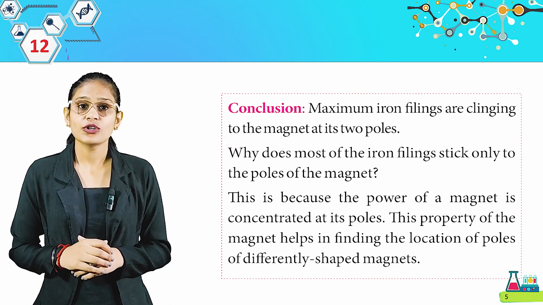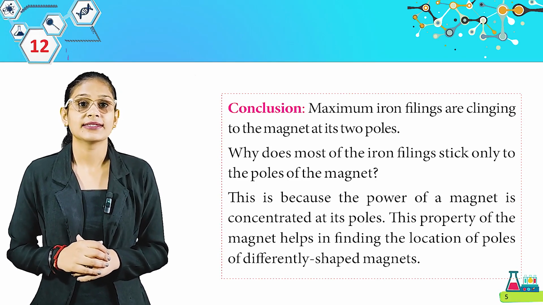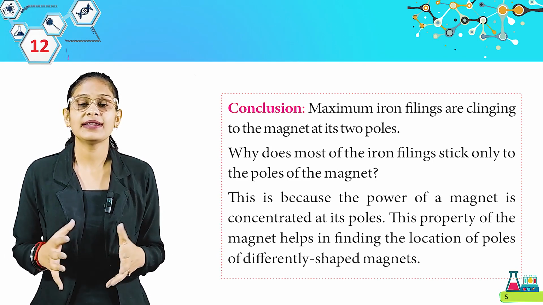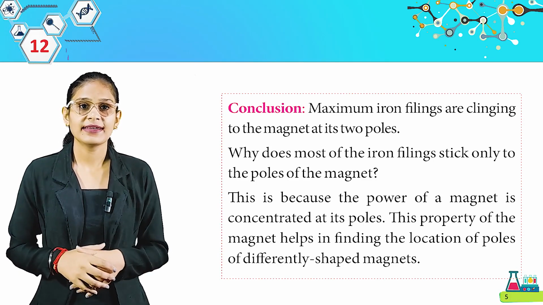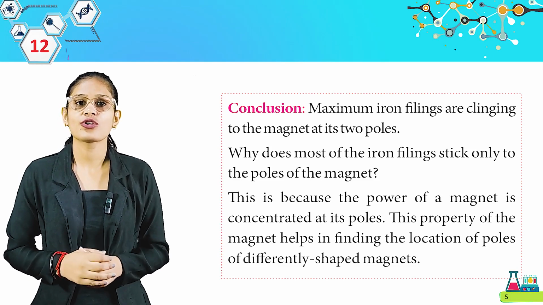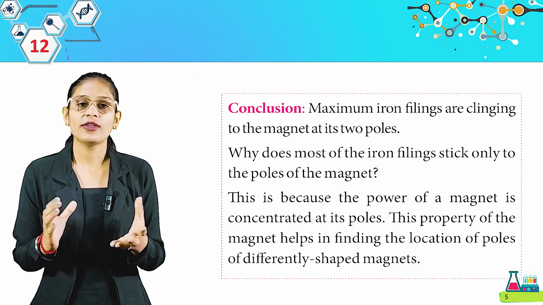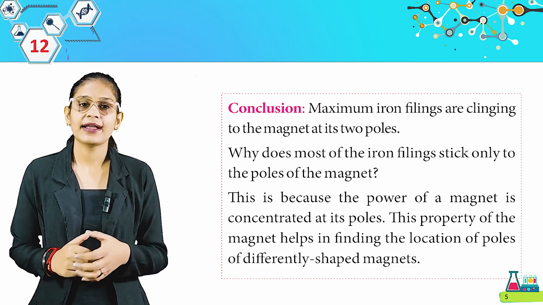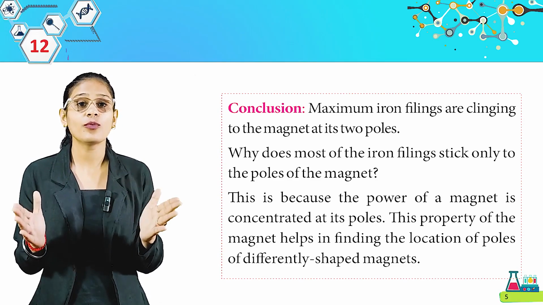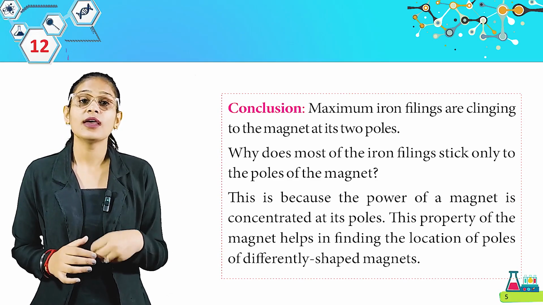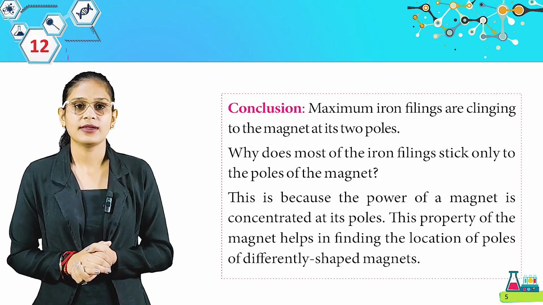Here is the conclusion. Maximum iron filings cling to the magnet at its two poles. Why does most of the iron filing stick only to the poles of the magnet? This is because the power of a magnet is concentrated at its poles. This property of the magnet helps in finding the location of the poles of differently shaped magnets. So students, when you perform this activity, you find that the maximum number of iron filings will be seen at the two poles of your magnet. So that means with the help of this activity, we can find the poles of any magnet.